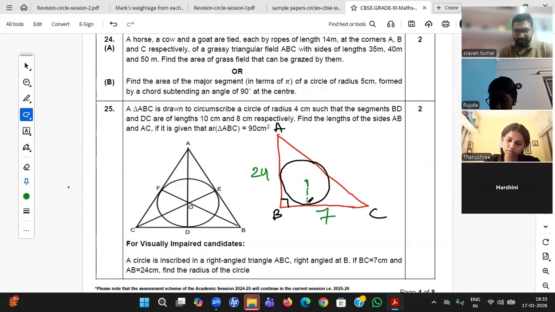So let me draw the radius, R. Yes, this is what the question is asking, R. Narendran, very good. You can use that. Harshini, right answer.